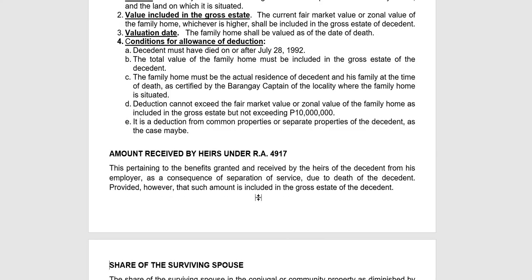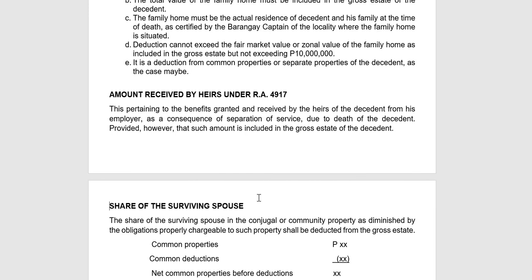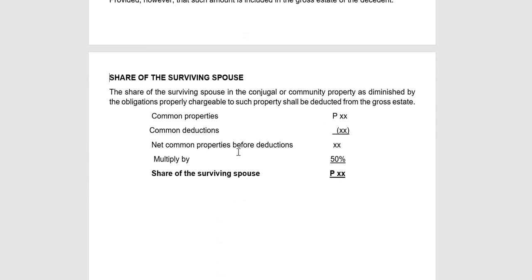Okay, next we have amounts received by heirs under RA 4917. This pertains to the benefits granted and received by the heirs of the decedent from his employer as a consequence of his separation from service due to the death of the decedent. So, for you to claim RA 4917, the amount shall be included in the gross estate of the decedent. Okay? Next, lastly, we have the share of the surviving spouse.